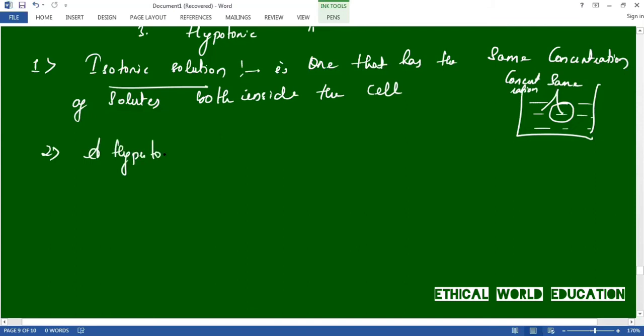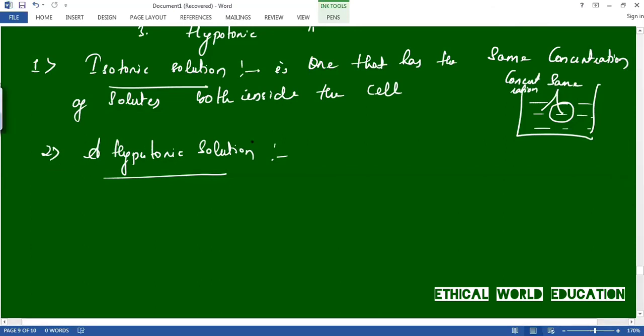Let us discuss hypertonic solution. Here, hypertonic solution is the one that has higher solute concentration outside than the cell contains inside.